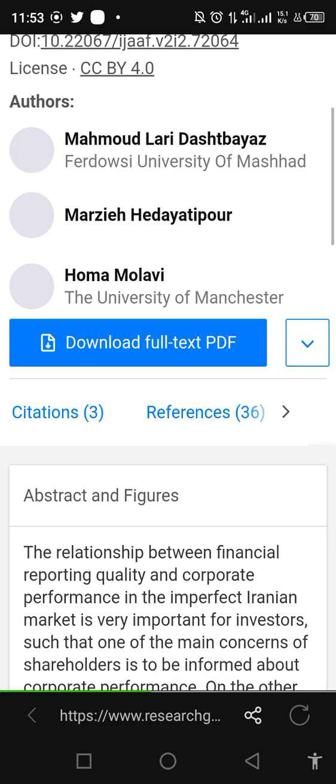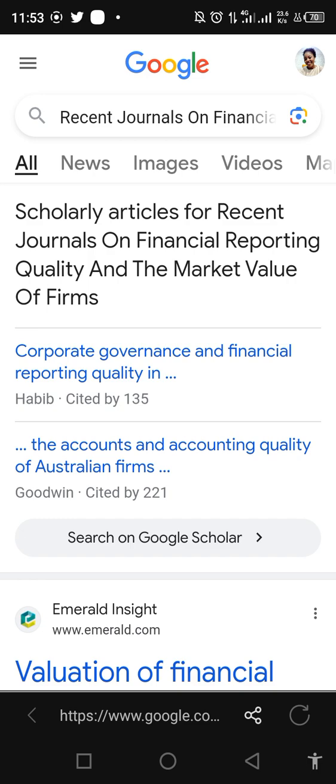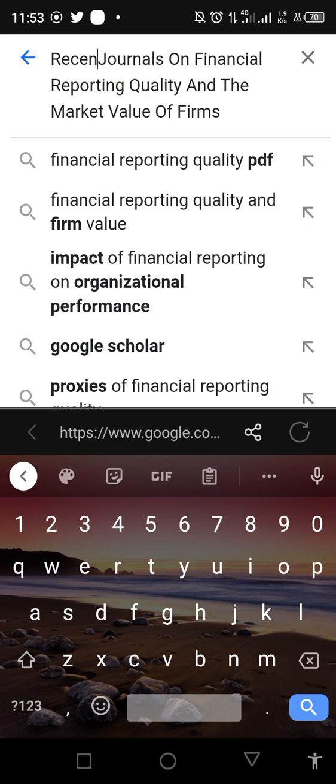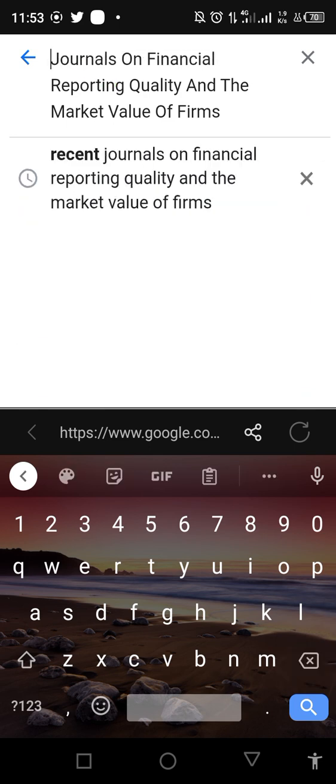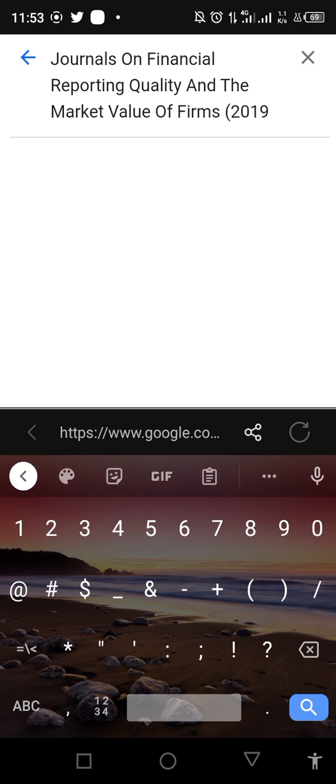So that starts with the first search criteria, searching generally by your topic. Another thing is that if you do not want to use recent journals, you can just search journals on financial reporting quality and the market value of firms. Then you put here the year scope that you want, 2019 to 2023. That makes our 5 years. So searching through this is going to bring journals from the last 5 years for us, starting from 2019.